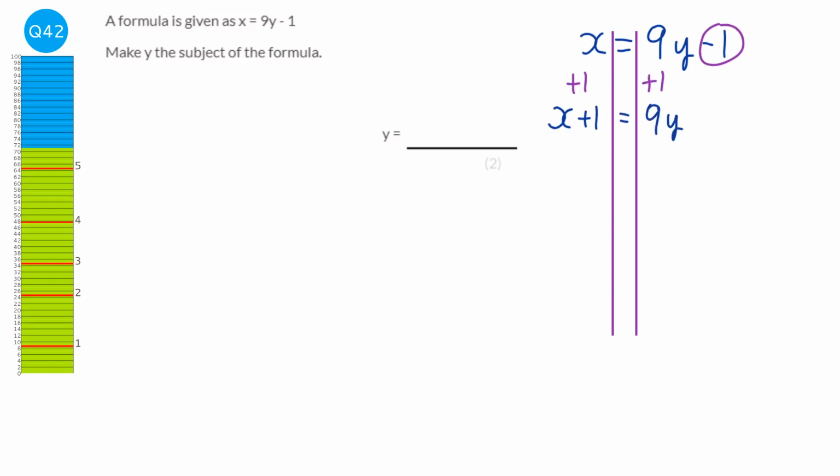What else do we have that stops y from being on its own? Well, there's times 9 here. So we're going to do the opposite, the inverse, which is divide by 9 both sides. And to do that nicely, what we do is we just do it as a fraction. X plus 1 over 9 equals y. So therefore y is x plus 1 over 9.